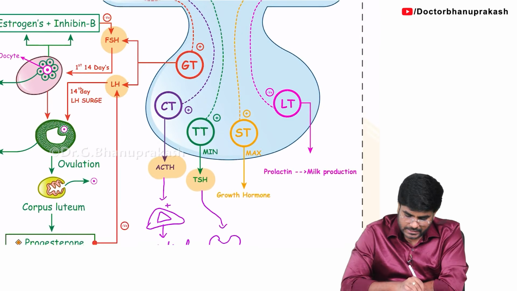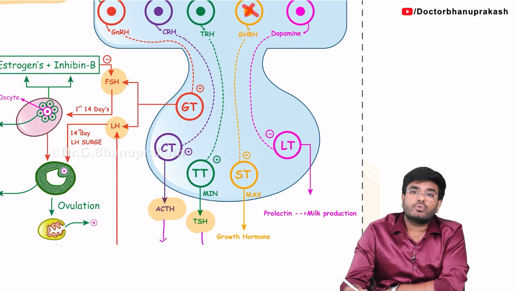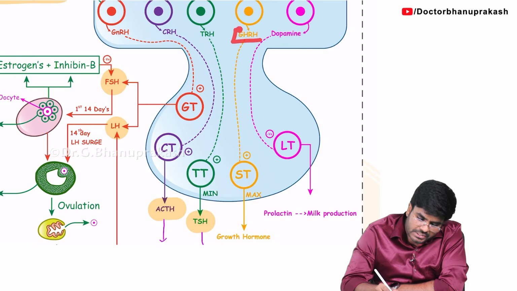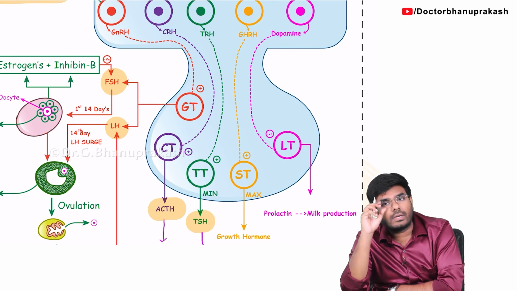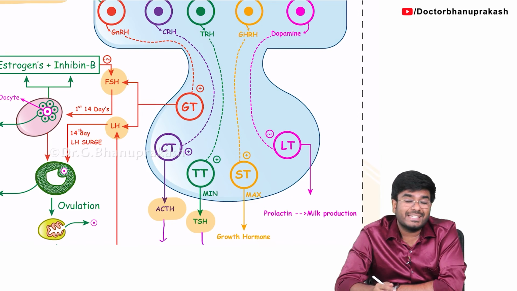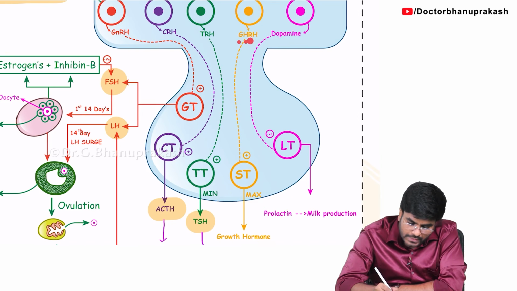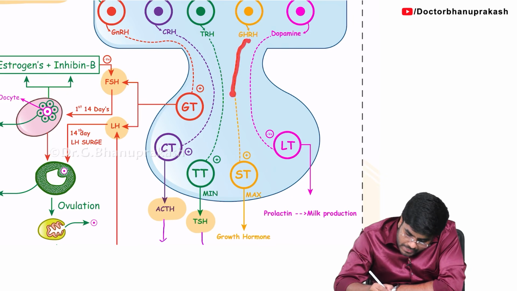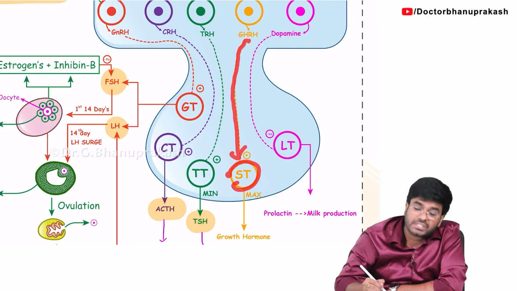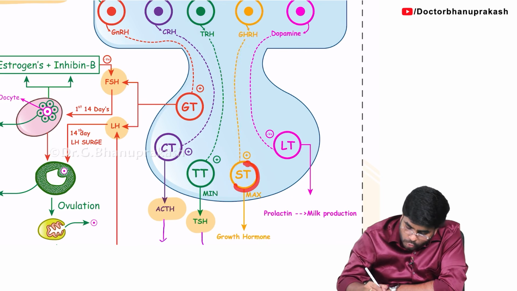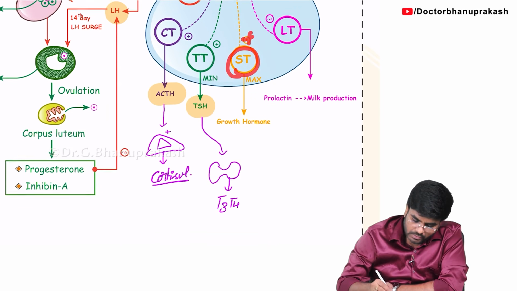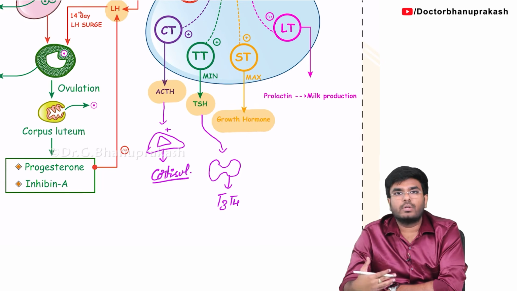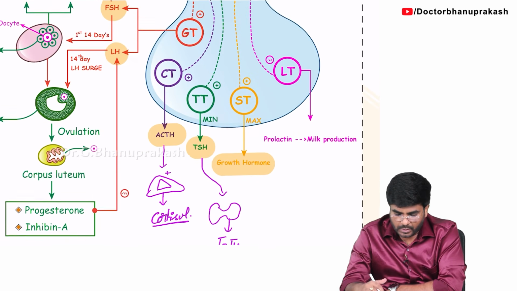Done. Next step. So here is the fourth nucleus which I am showing, the orange color. What is this fourth nucleus doing? It is releasing a hormone called, not GnRH, sorry, GHRH, growth hormone releasing hormone. So no wonder, growth hormone releasing hormone will come and stimulate cells called somatotropes. ST stands for somatotropes. Whenever these somatotropes are stimulated, they will release growth hormone. And you know what the functions of growth hormone are? They help in growth, epiphyseal growth. So growth hormone is released.